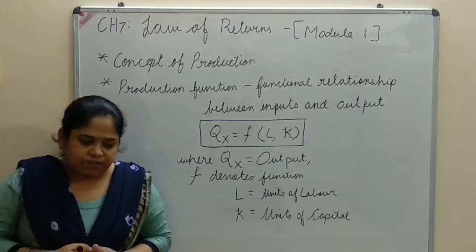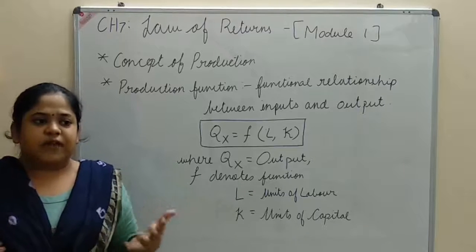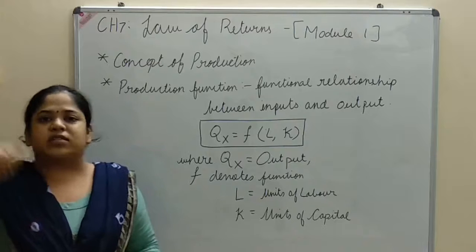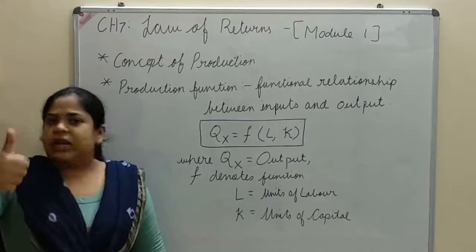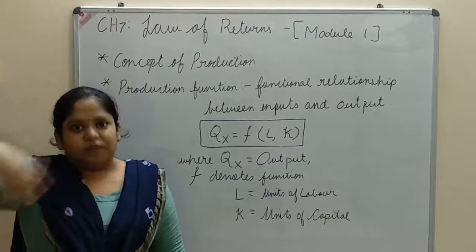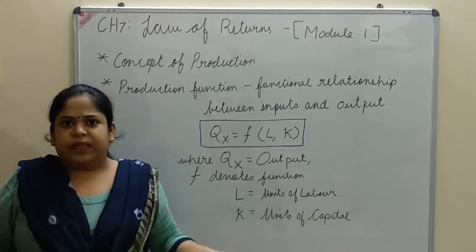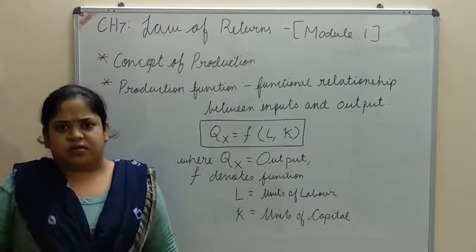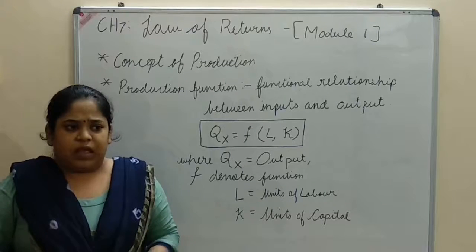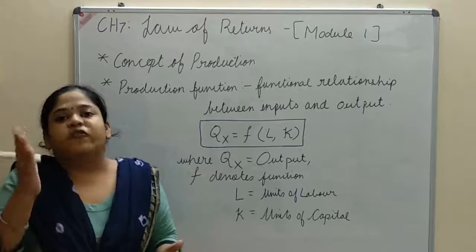For example, if I want to cultivate wheat, what will I need as input? I will need land. I need some farmers, some labor who will work on the land and sow the seeds so that I can grow wheat. And I need some equipment or machines to do the production. And what will I get in return? In return, I'll get wheat.